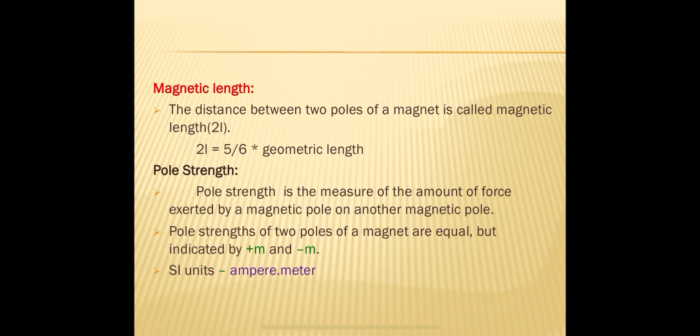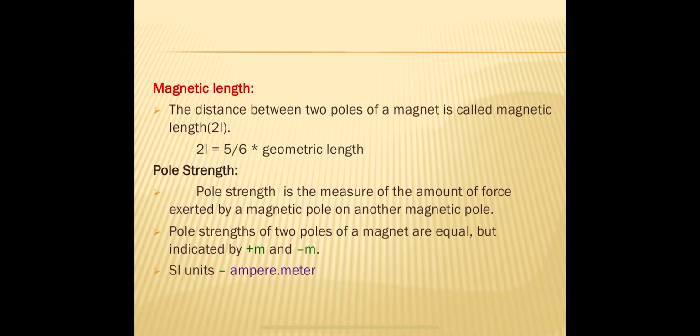They are located at some distance from the ends. That means the poles do not exist at the ends of a bar magnet. They are somewhat inside the bar magnet.